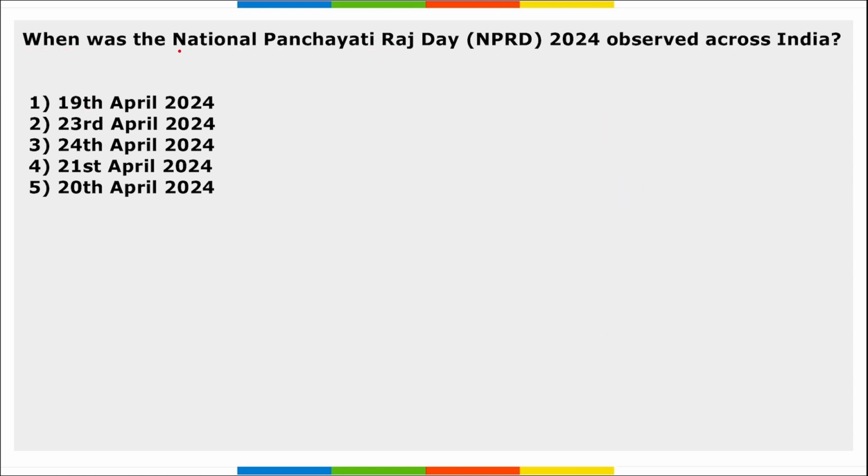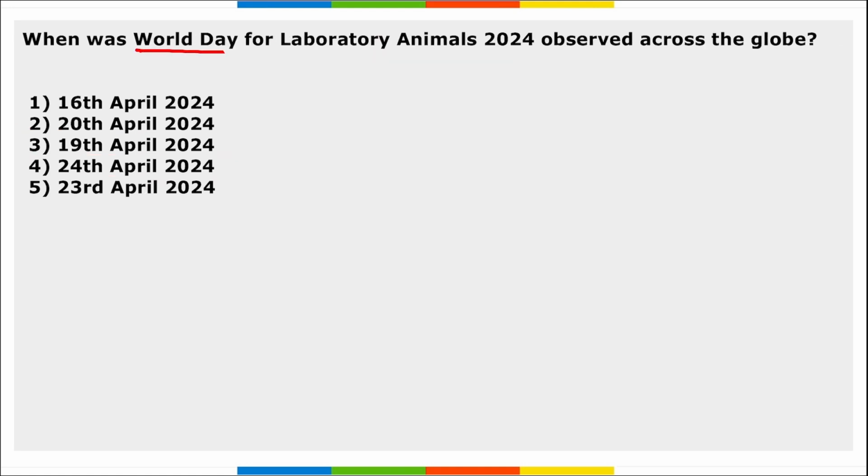Next, when was the National Panchayati Raj Day observed across India? So it is 24th of April we observe National Panchayati Raj Day. Correct? And remember, this was the 15th edition of the National Panchayati Raj Day that was observed. Next, when was World Day for Laboratory Animals observed across the globe? It is 24th of April we observe World Day for Laboratory Animals.